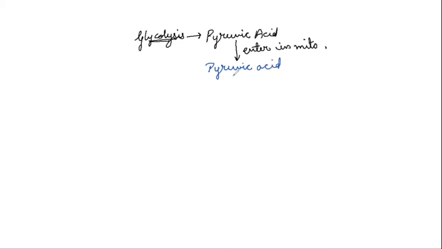Pyruvic acid converts into acetyl coenzyme A. Now, for this conversion, we need certain enzyme complex that is known as pyruvate dehydrogenase complex. So the name of the complex of enzyme is pyruvate dehydrogenase complex.